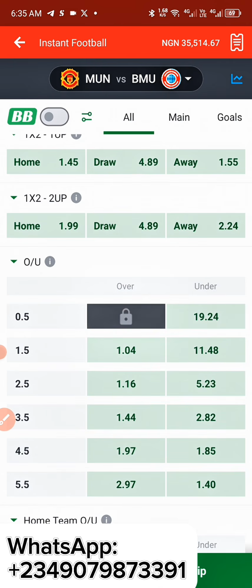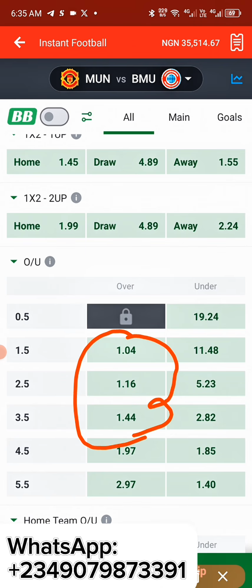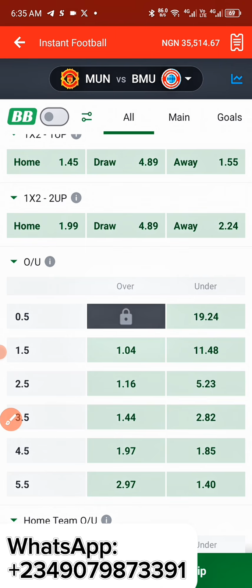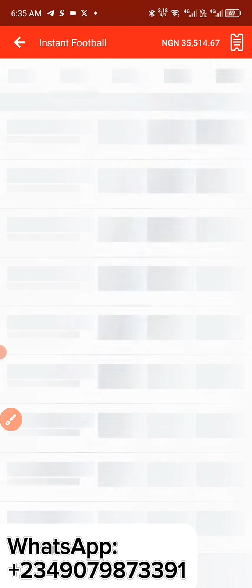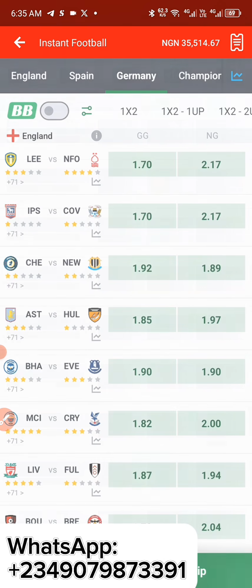As you can see, this strategy is actually a beautiful strategy in my point, because it works out for the 1.5, for the 2.5 and also for the 3.5. We can experiment with this, but all of these odds are not appealing because they are very little odds. So we're not going to go with this one. Let us head over to the next one and find better odds for us to make money with. Our aim is to find better odds that are going to help us make money.